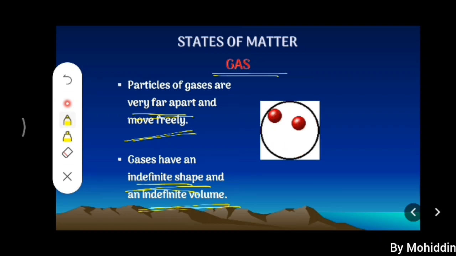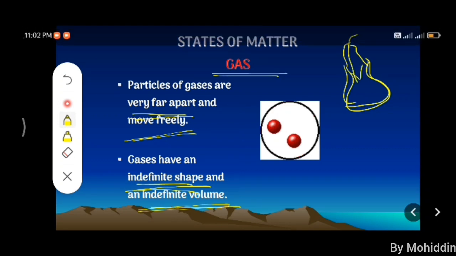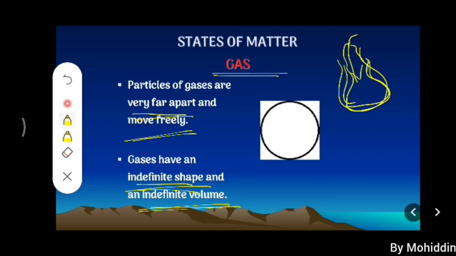Let us understand by taking one example. Air is the best example for the gas state of matter. If you take the air in a balloon, suppose this is the balloon, it will take the shape of this balloon. Like the liquid, it will also have indefinite shape. If you release this air outside, then it will take a different shape in the atmosphere. It may be various kinds of shape.